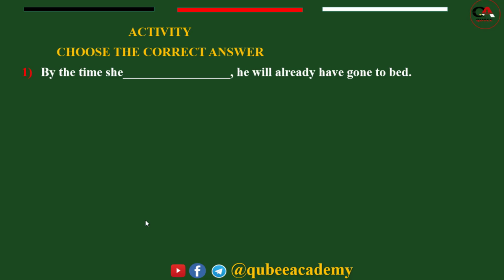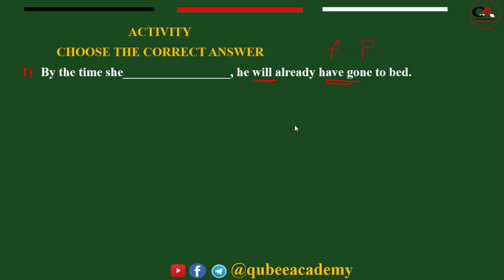Let's look at the first question. By the time she calls, he will already have gone to bed. Now what type of tense is here? Will have gone to bed. What type of tense is given here? Will have gone is future perfect.